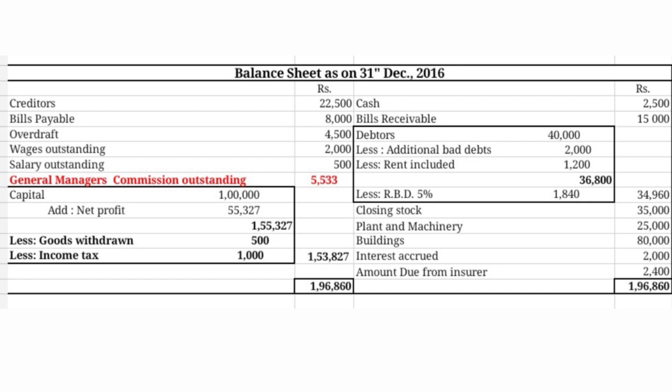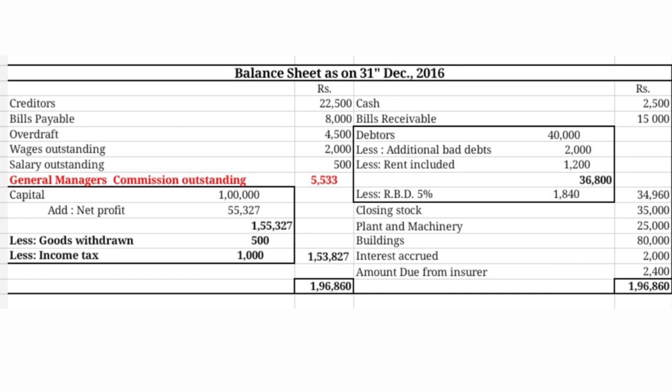Creditors 22,500, bills payable 8,000, overdraft 4,500, wages outstanding 2,000, salary outstanding 500. Now the general manager commission is also an outstanding expense, because it's not yet paid to the general manager. Wages, salary as well as general manager commission, these are the outstanding expenses. They appear under the liability side. Capital 1 lakh and net profit 55,327.